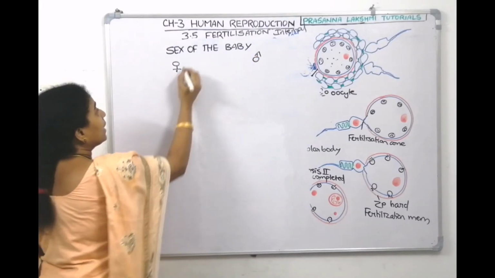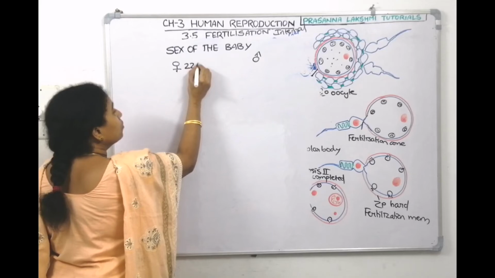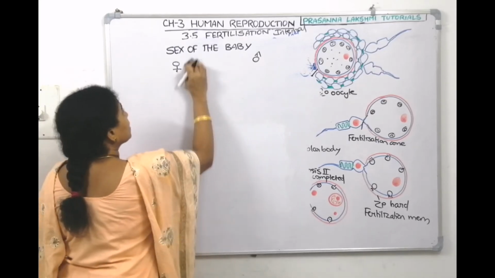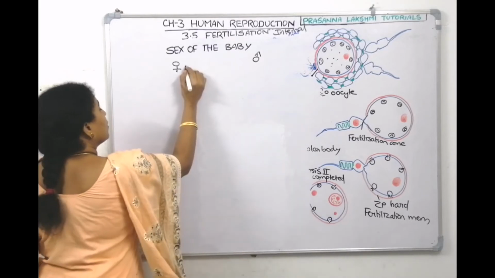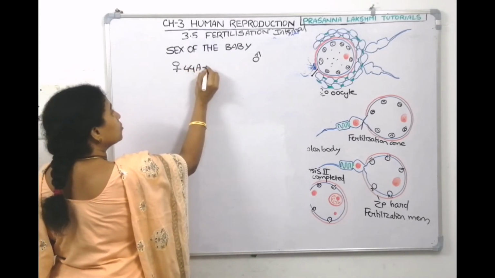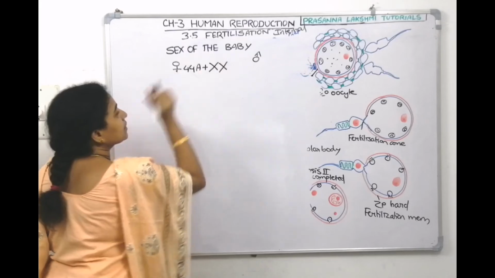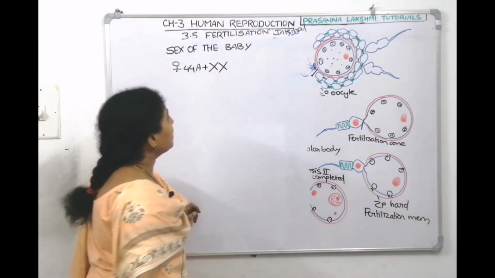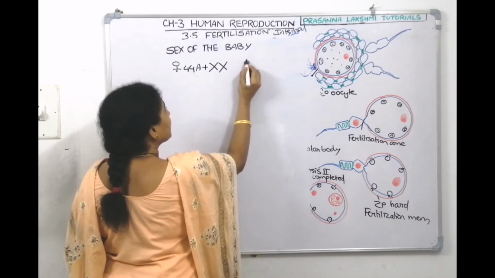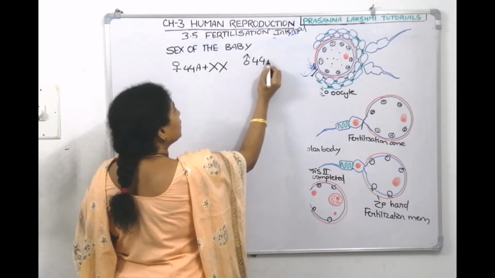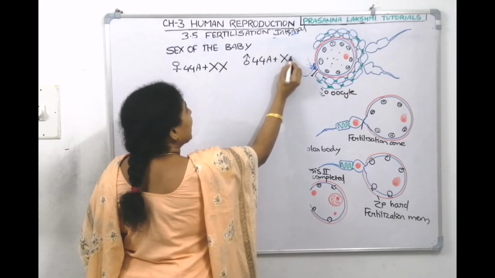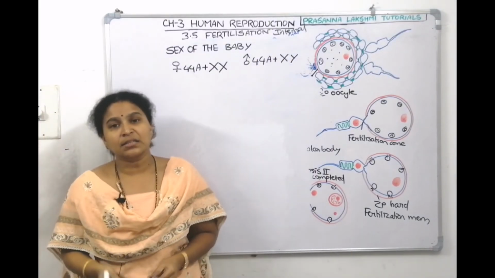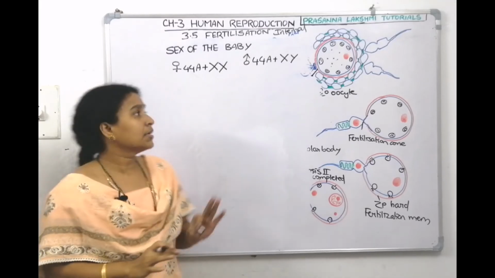Female parent has 22 autosomes, 22 pairs of autosomes. So let us write it as 44. 44 autosomes with X allosome. Females are homozygous. Whereas when we talk about males, males will have 44 autosomes with XY allosomes. So males are heterozygous, females are homozygous.